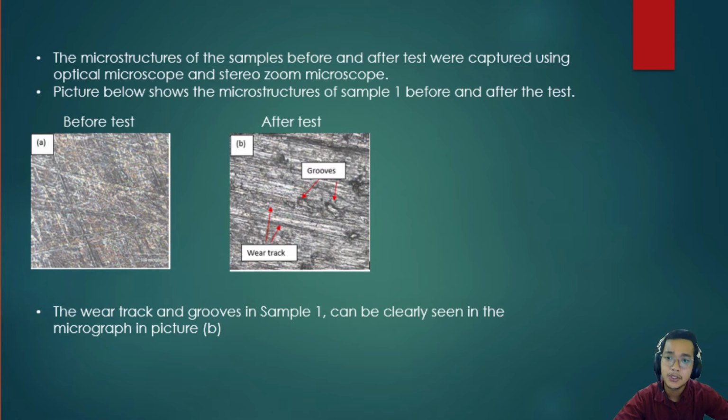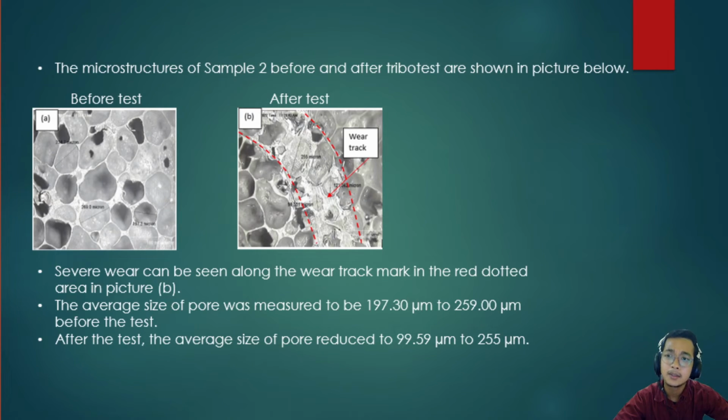The microstructures of the samples before and after the test were captured using an optical microscope and stereozoom microscope. The picture below shows the microstructures of sample 1 before and after the test. The wear track and grooves in sample 1 can be clearly seen in the micrograph in picture B. The microstructures of sample 2 before and after the tribo test are shown in the picture below. Severe wear can be seen along the wear track marked in the red dotted line area in picture B.